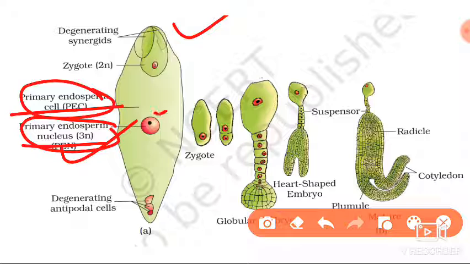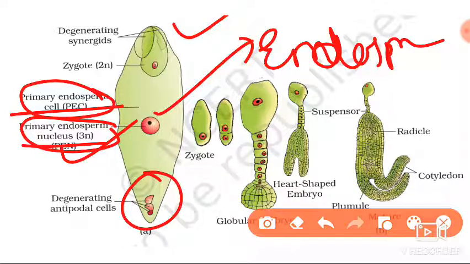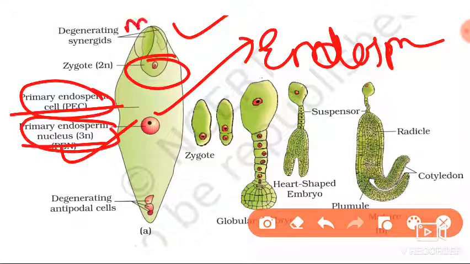This is going to become the endosperm, and here you can see the zygote. This is the micropylar end and this is the chalazal end. Here you can see the antipodal cells, here the synergid cells, and then the egg cell.